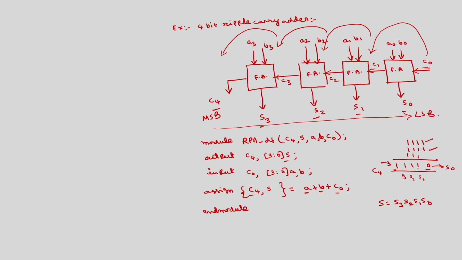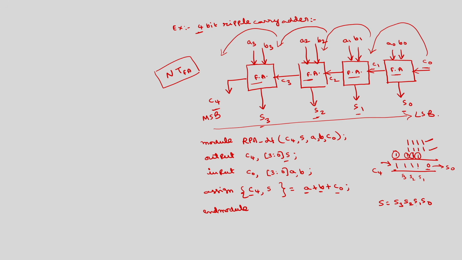If I take the worst case of 1111, here we will get a carry, here a carry, and so on. The worst case propagation delay is 4 times the propagation delay of each full adder. In general, for an n bit ripple carry adder, the total worst case propagation delay is n times the propagation delay of a full adder. As the number of stages increases, the propagation delay also increases.